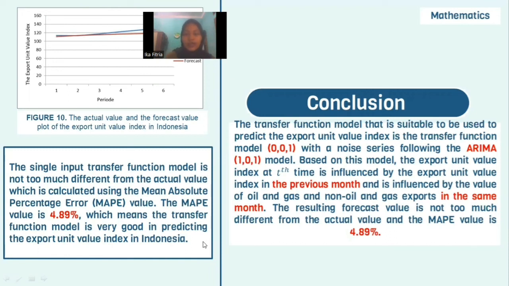So based on this model, the export unit value index at the current time is influenced by the export unit value index in the previous month and by the value of oil and gas and non-oil and gas export in the same month. The resulting forecast value is not too much different from the actual value, and the mean absolute percentage error, or MAPE, value is 4.89%. Thanks for your attention.